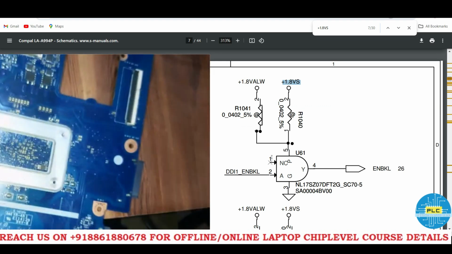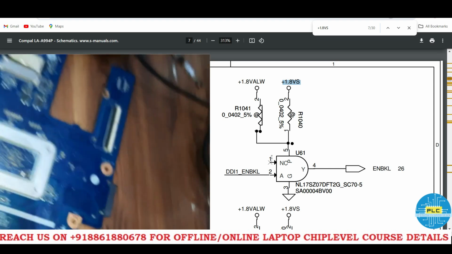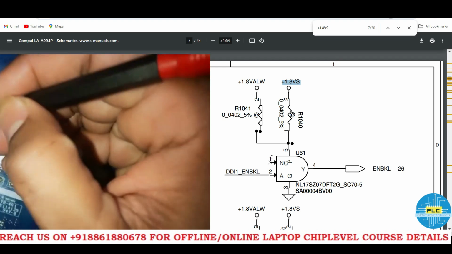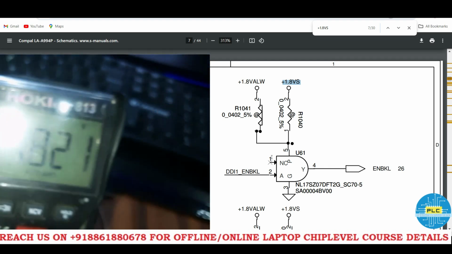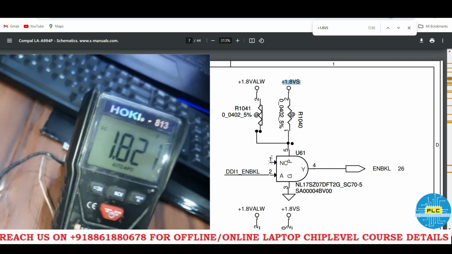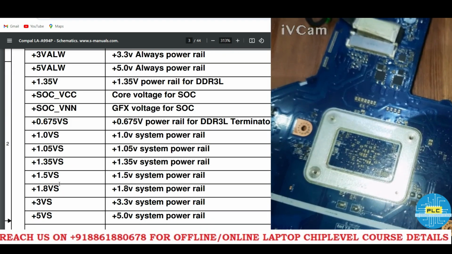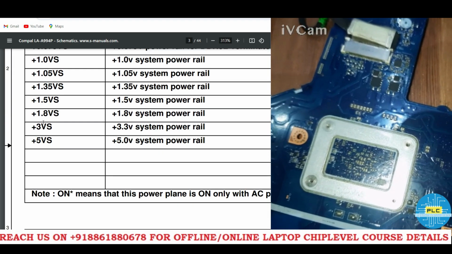Here already U61. Pin number 1 not connected. Pin number 2 DDI enable backlight. So pin number 1 not connected. Pin number 2, and here it's 1.8 volts. We are getting 1.8 volts. It means this is also available. See, here we almost checked.